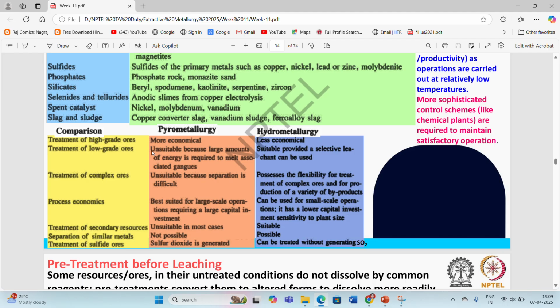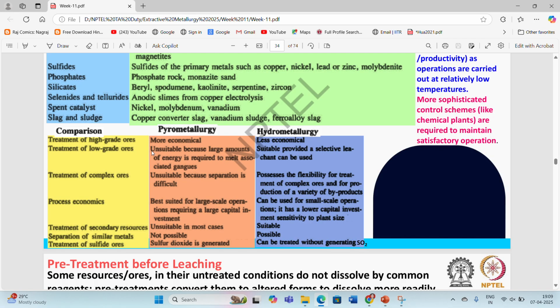Treatment of high grade ores is more economical in pyrometallurgical operations, while in hydrometallurgy it will be less economical. While treatment of low grade ore will be more economical with the help of the hydrometallurgical operation as compared to pyrometallurgy. Treatment of complex ore is also unsuitable with pyrometallurgical operation, while with the help of hydrometallurgy, we can go for either a selective leaching process, or if that is not possible, then we can go for selective precipitation or selective recovery process for that particular ore.